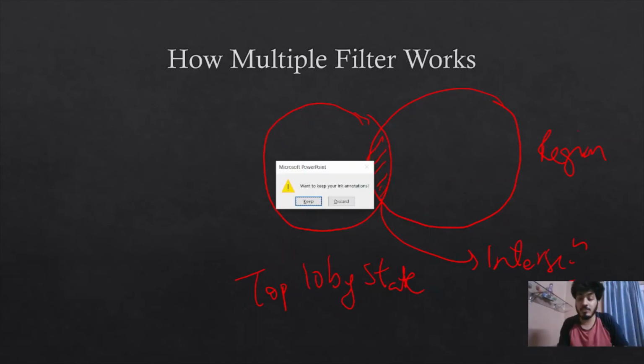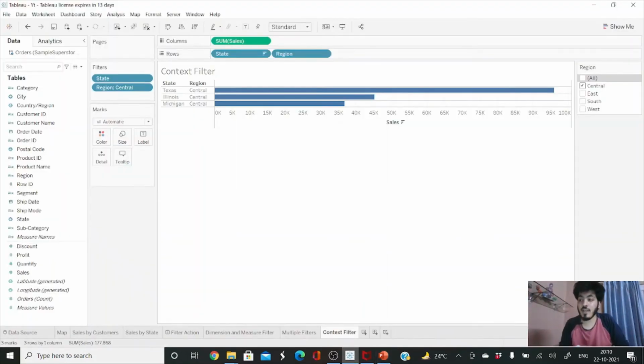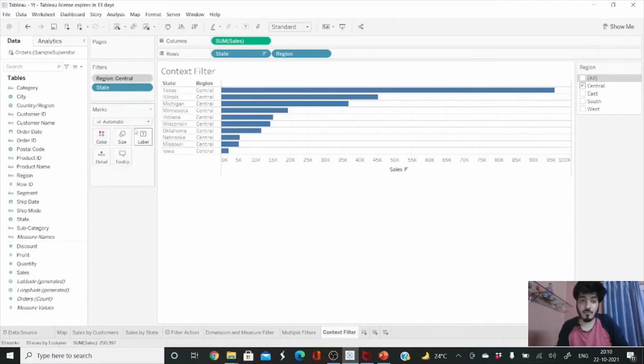So this is where our context filter will work. So what we can do is, we can just move back to Tableau. Now what I want to do is, I can just click on this drop down and you can see an option here, add to context. So I want you to note the change that happens in the filter section and on the visualization here. So if I add it to context, perfect.